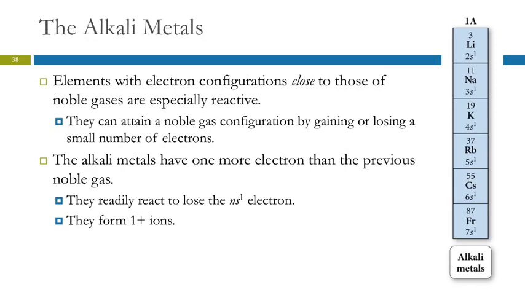So I think of the noble gases as being like the really cool kids in high school, that in-clique that lots of people were trying to be like, right? They just don't have any time for anybody else. So these guys are so close to being in that group. They just got this one pesky extra electron. And so they readily lose one electron because then their electron configuration is the same as the nearest noble gas.